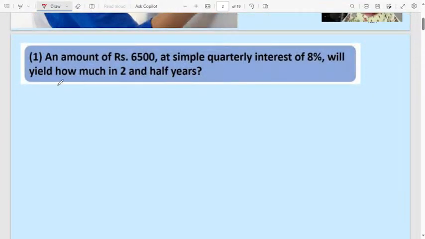Okay. First question. An amount of rupees 6,500 at simple quarterly interest of 8% will yield how much in 2.5 years? Here the time is given. The time is 2.5 years. When they ask the question quarterly, then one important thing you have to remember, the time will become 4 into t. You know the formula of simple interest.